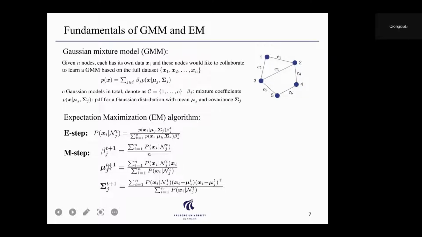If we take a closer look at this updating function, we can see that in the E step, the update can be computed locally because it does not require any information exchange across the nodes, so it does not impose any privacy concern. While for the M step, we can see that we have this summation term, which requires summing over from node 1 to node n. So it means that we need to aggregate information across the network in a decentralized way, which requires information exchange between different nodes, thereby imposing privacy concern.